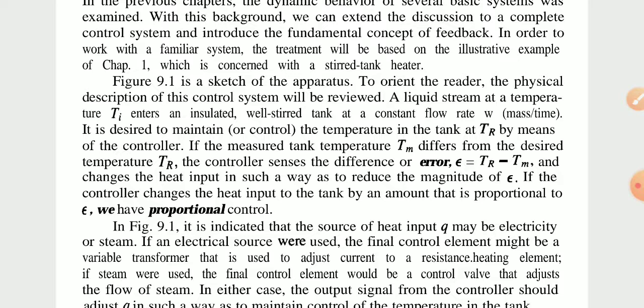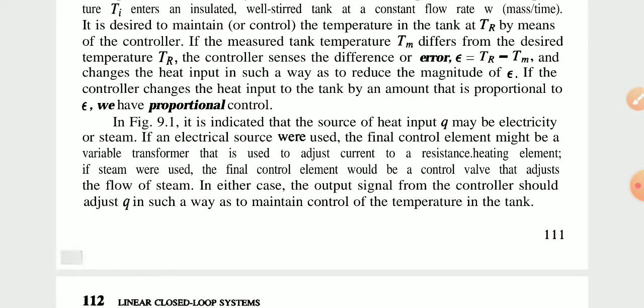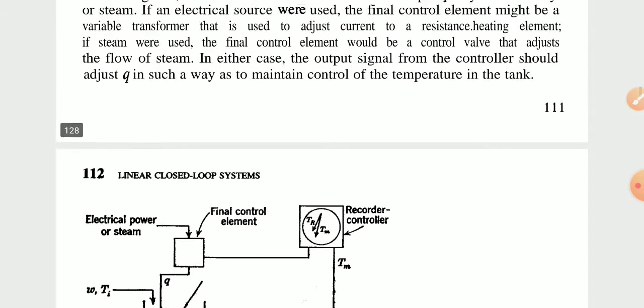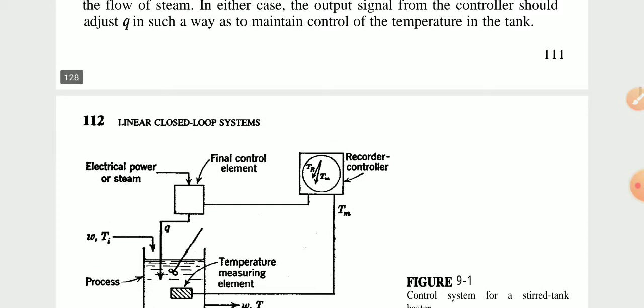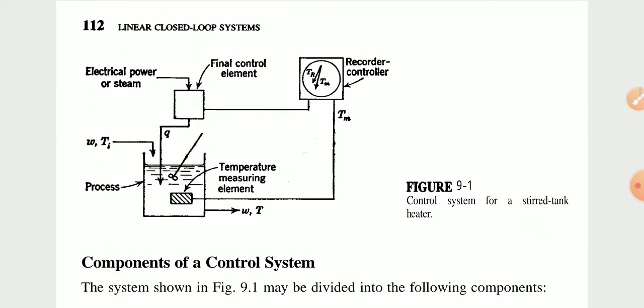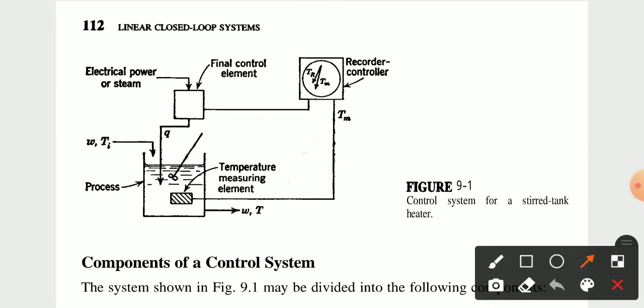If the controller changes the heat input to the tank by an amount proportional to E, we have proportional control. Now we have to look at figure 9.1. This one figure is given for the control system for a stirred tank. We will see the components of a control system on that basis. Simply the main part, this is the figure of the control system for a stirred tank.